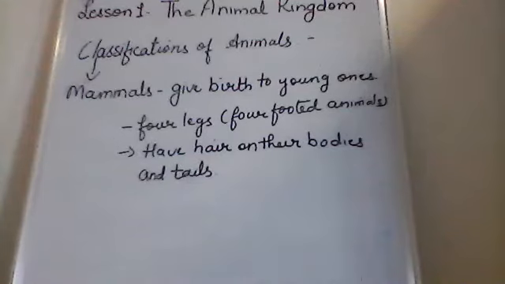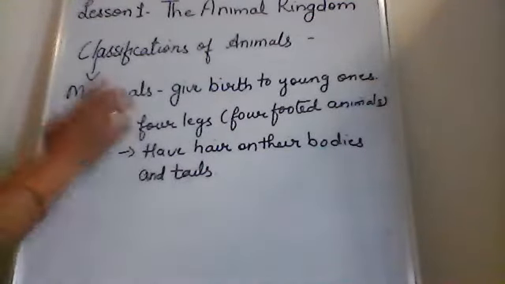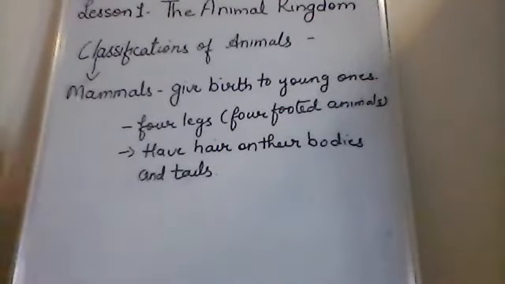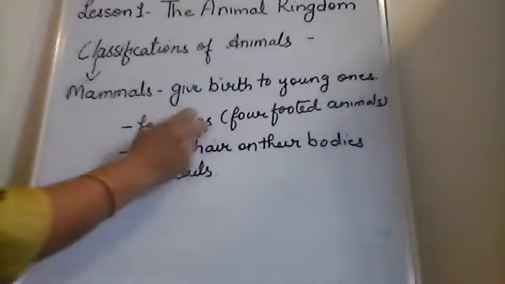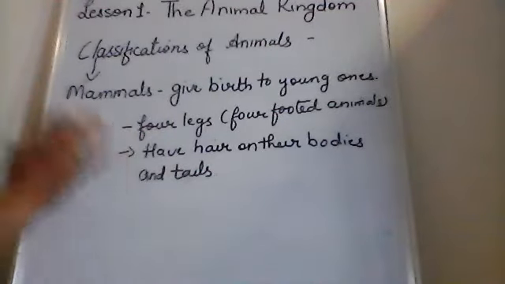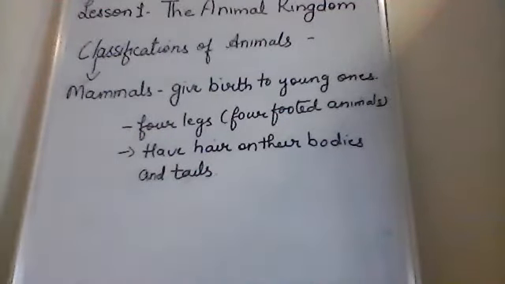Moving ahead, man is also a mammal, because we human beings also give birth to young ones. Like they use their 4 legs, but we use our 4 limbs as hands.